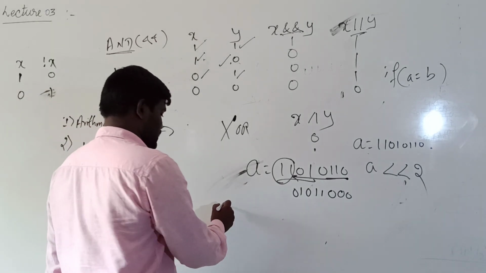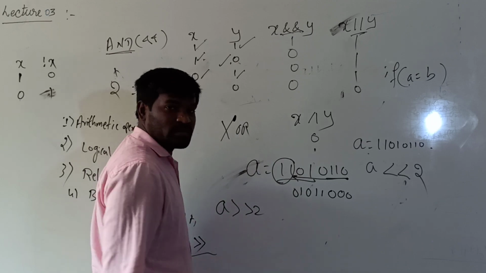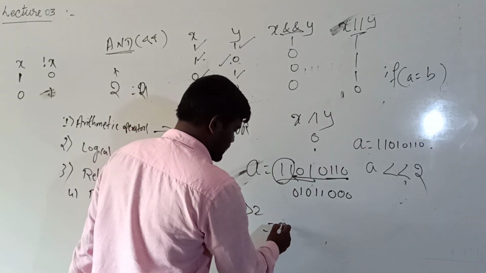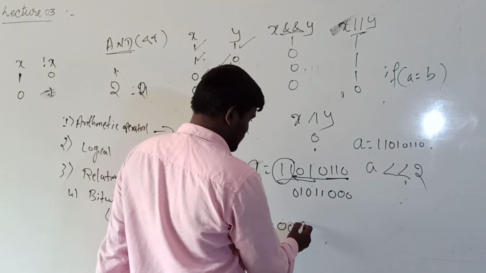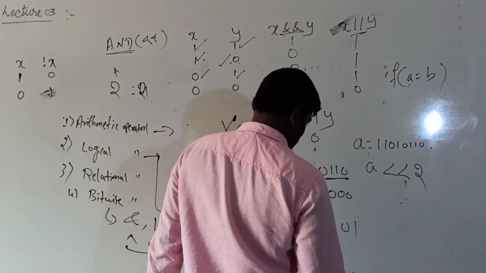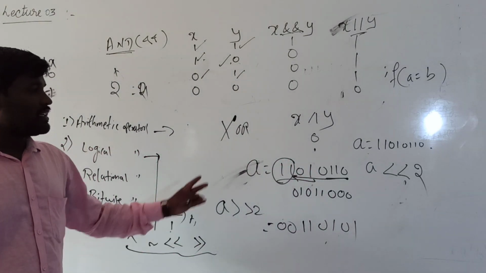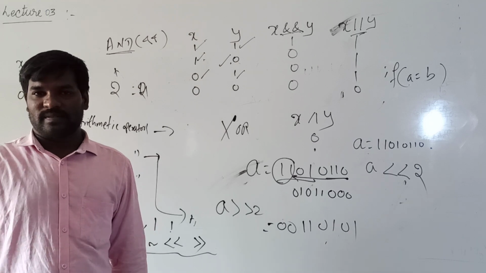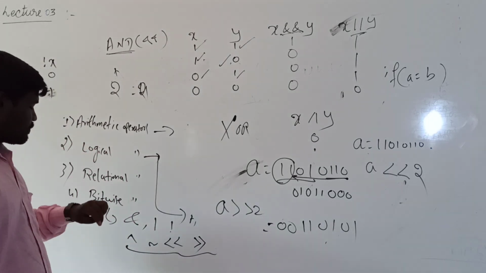In the same way, right shifting. Right shifting means initially you write 2 zeros, and after that you write 1 1 0 1 0 1, like this. The last 2 digits are shifted out. Okay, so this is completely about the bitwise operators.